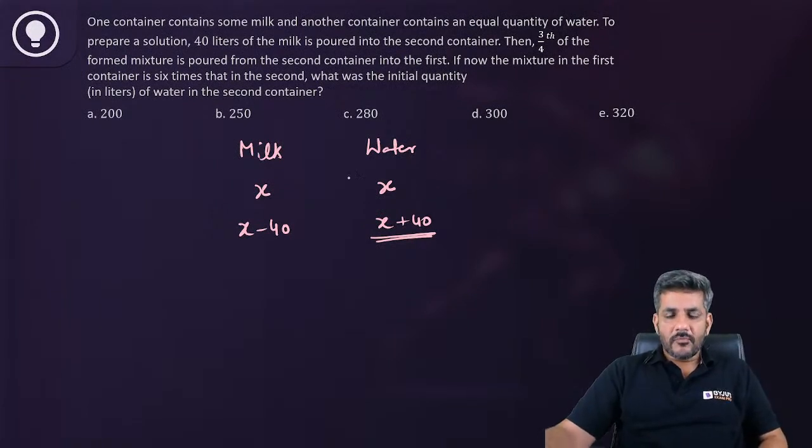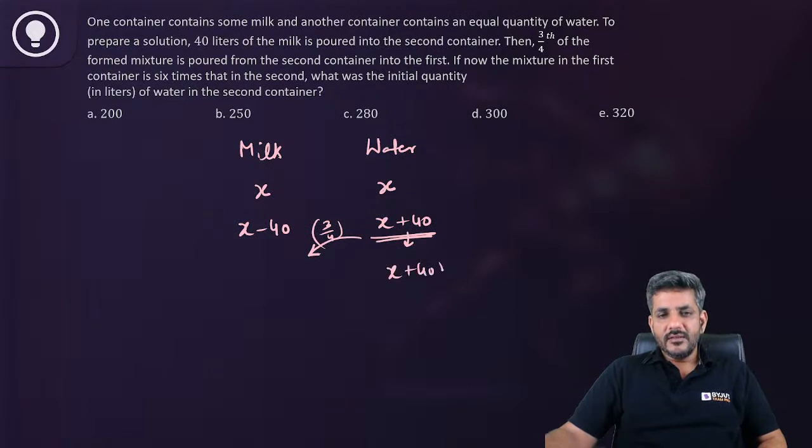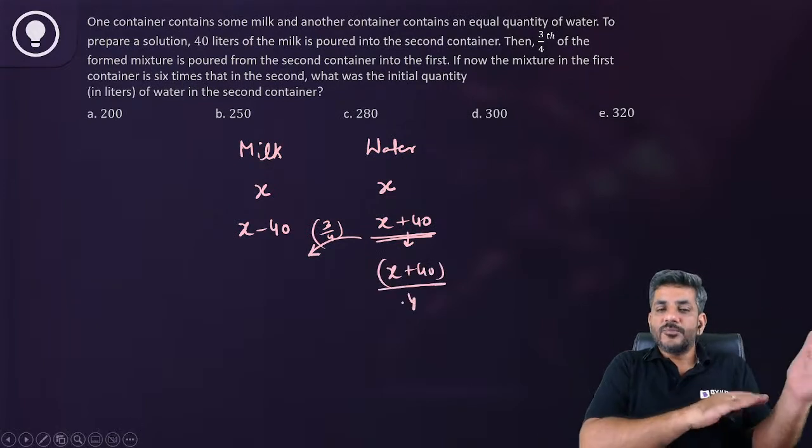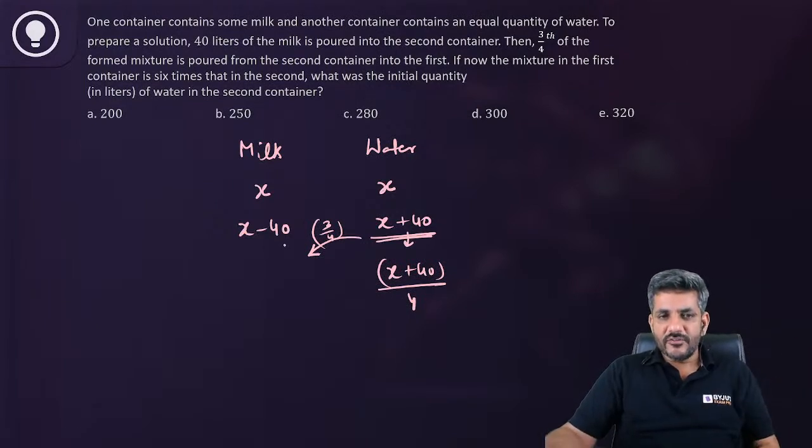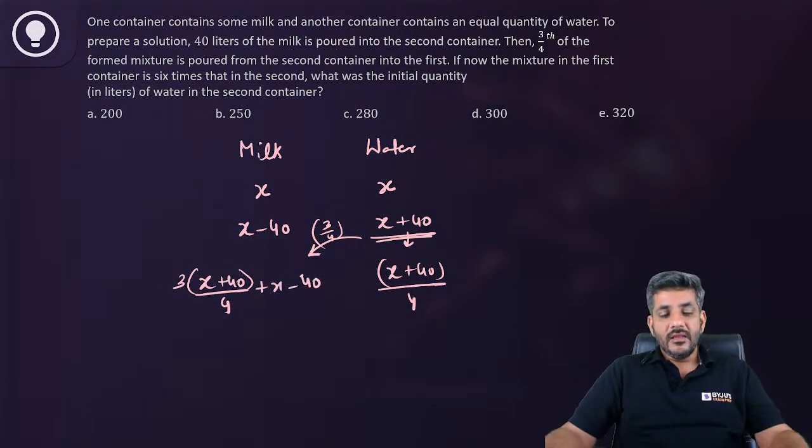Then 3/4 of the formed mixture. So 3/4 of this is poured from the second into the first. So what is left over here is 1/4 of it, right? And how much is poured over here? It is 3/4 of x plus 40. So here the total quantity would become 3/4 of x plus 40, and x minus 40 was already there, right? From the other side we have (x plus 40)/4.